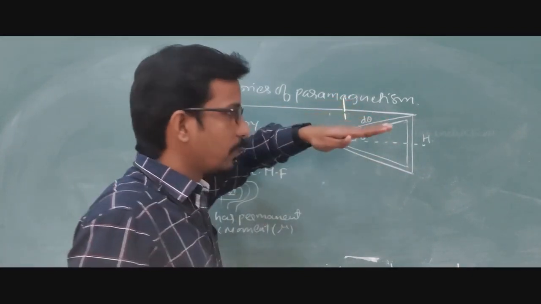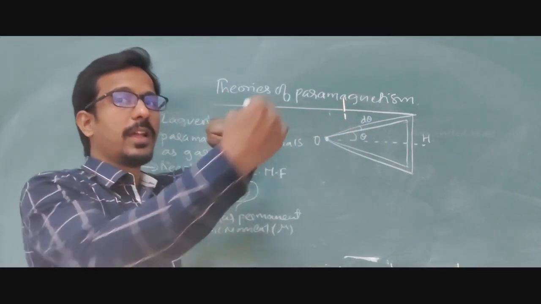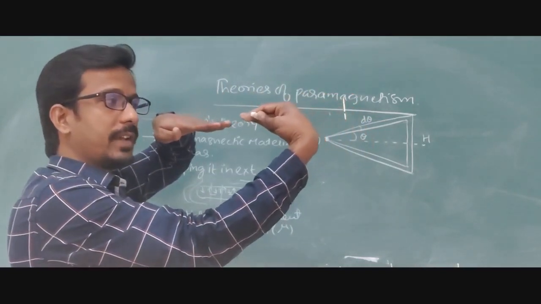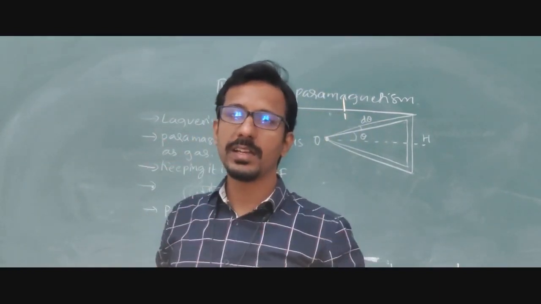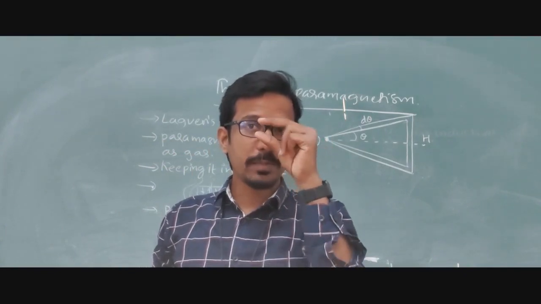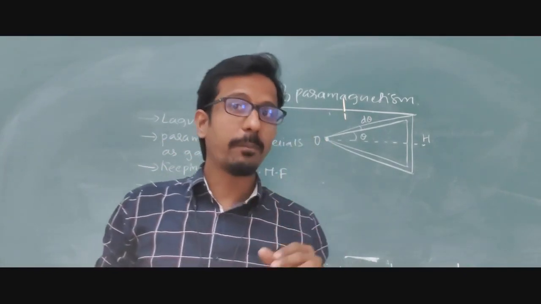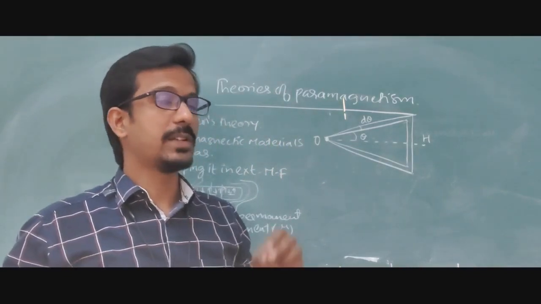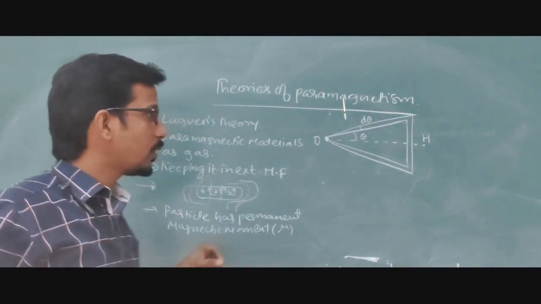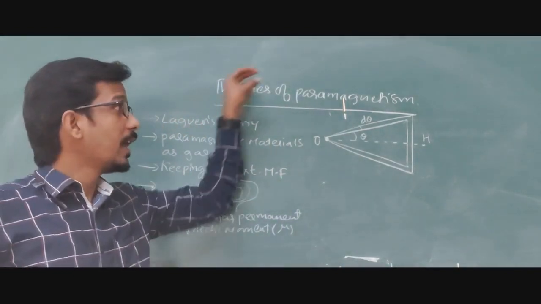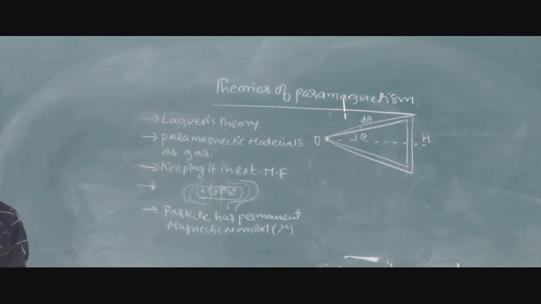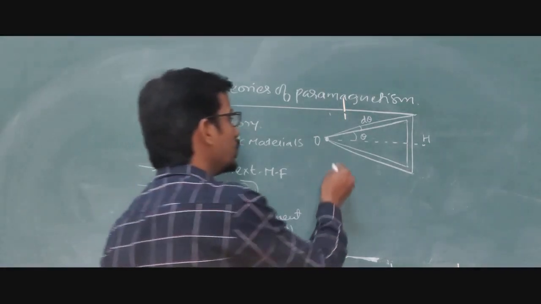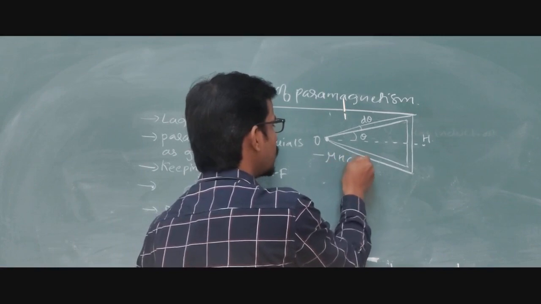Whatever the line was before, it was parallel, but when we apply the external magnetic field, a little bit of tilt of angle takes place. So between the two points, we are going to get some gap. That we cannot call a gap; it is called the alignment. So the alignment of the angle takes place in the paramagnetic material. Understood? Let us consider the unit volume of the magnetic moments of the material, and in which direction are they moving? They are moving opposite to the positive direction.